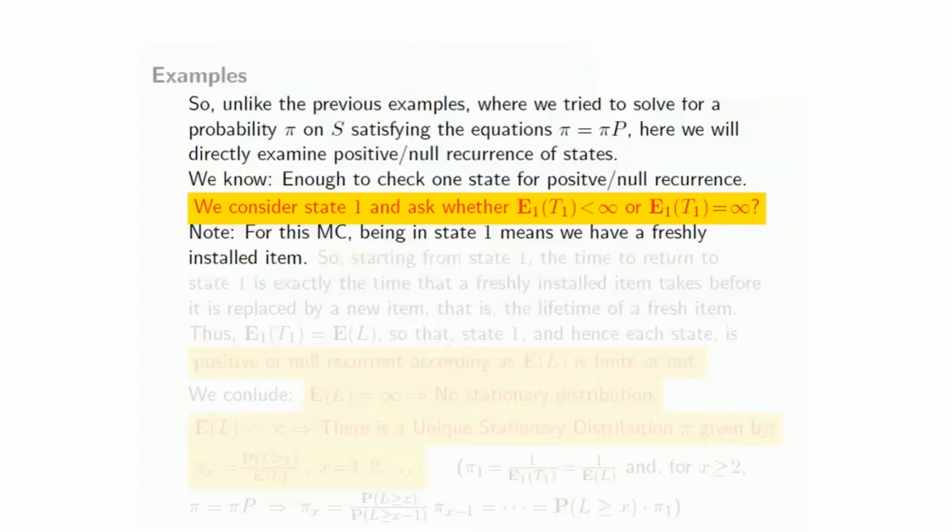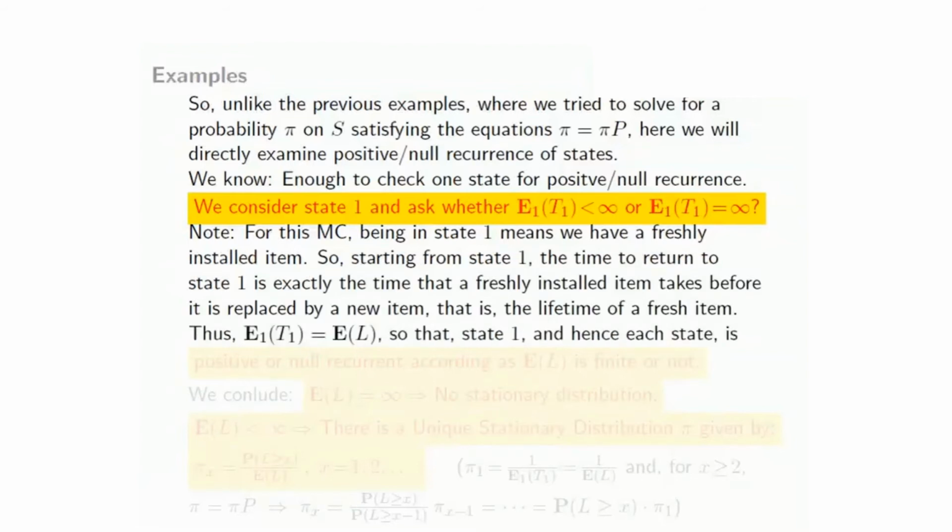So the first time the state would become 1 is when a freshly installed item breaks down and it's replaced by a new item. So therefore, the time for the Markov chain starting from state 1 to return to state 1 is exactly the same as the lifetime of a fresh item.